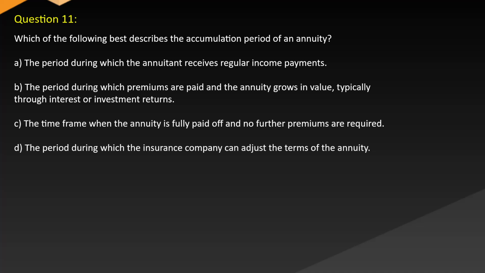Question 11. Which of the following best describes the accumulation period of an annuity? A. The period during which the annuitant receives regular income payments. B. The period during which premiums are paid and the annuity grows in value, typically through interest or investment returns. C. The time frame when the annuity is fully paid off and no further premiums are required. D. The period during which the insurance company can adjust the terms of the annuity.